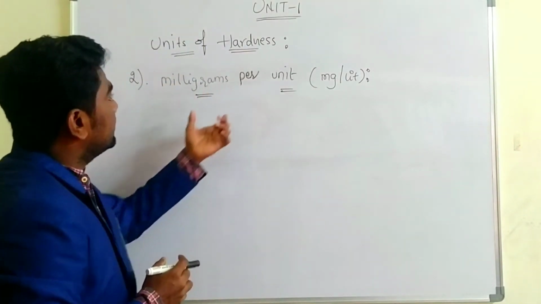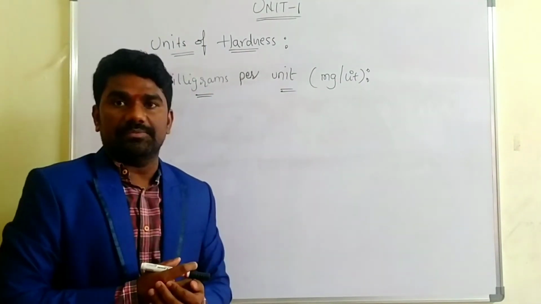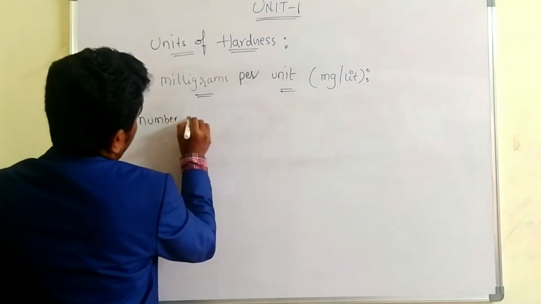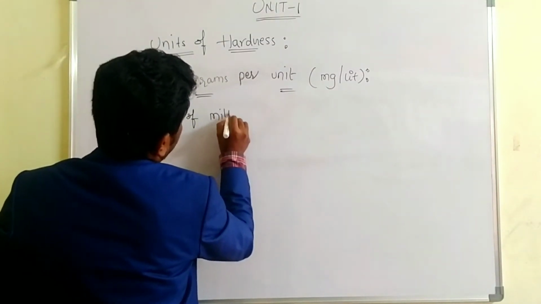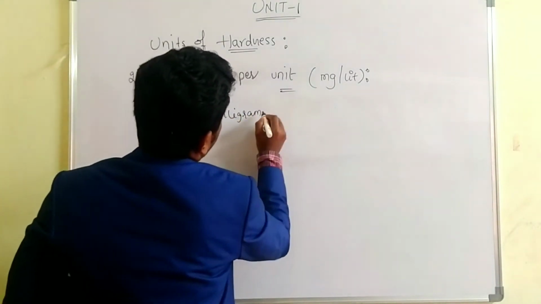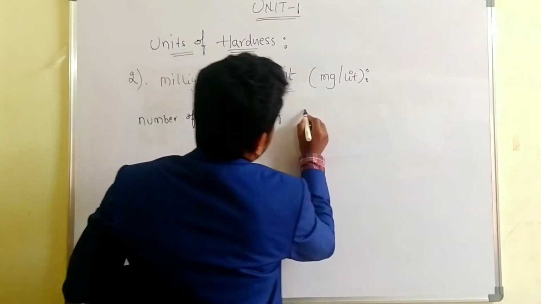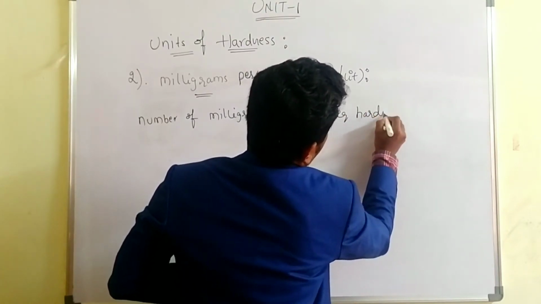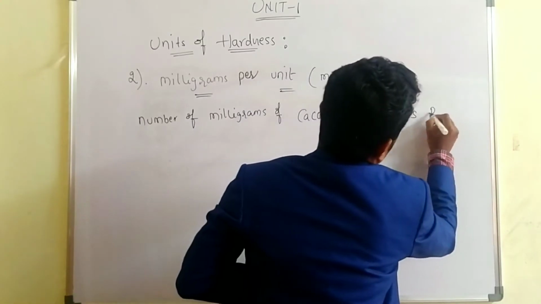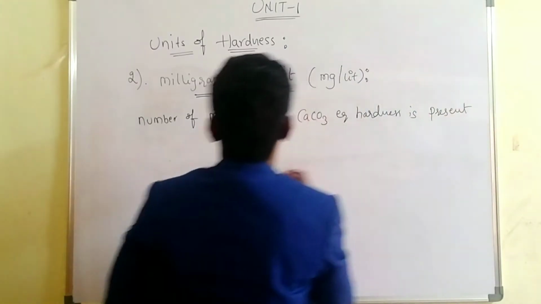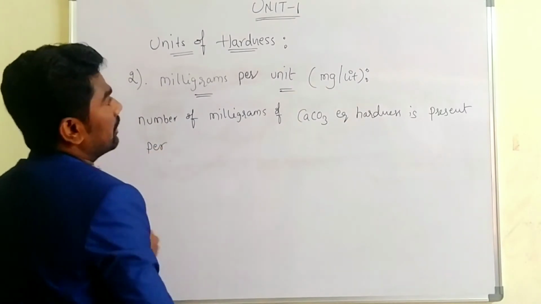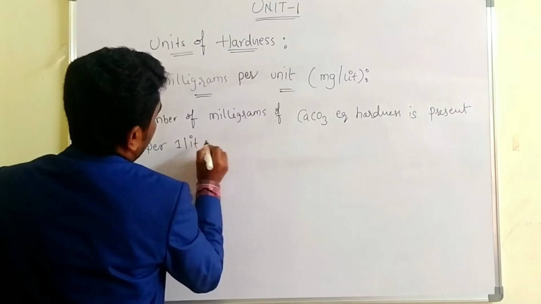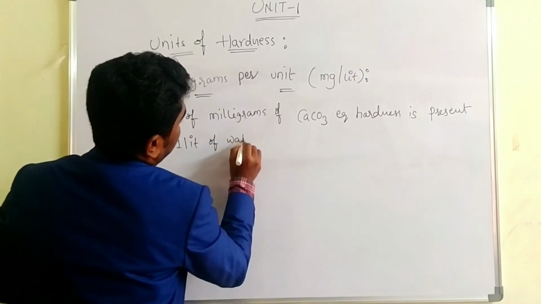The milligram per liter is nothing but the number of milligrams of CaCO3 equivalent of hardness present per 1 liter of water.